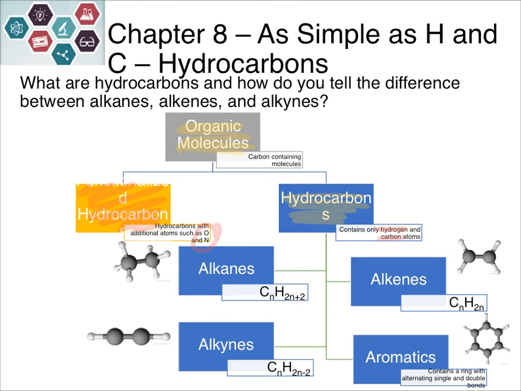So there's 4 different types. We can have alkanes, alkenes, and alkynes. Those are the 3 we will talk about. And then the last option are called aromatics, which we won't really cover in this chapter. These formulas that you see for the alkanes, alkenes, and alkynes, we will discuss more when we get to each topic. So the next few videos we'll talk about one at a time, starting with alkanes.